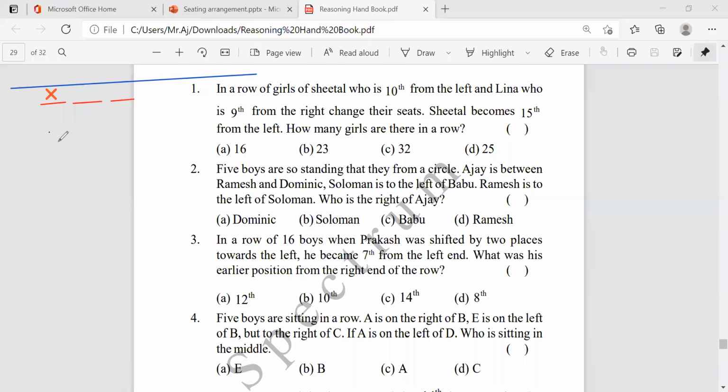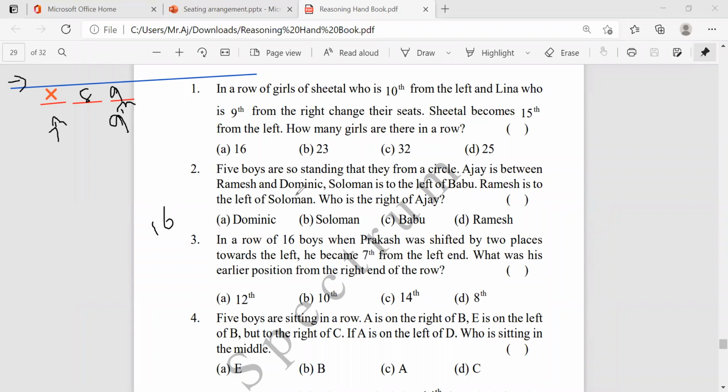So before changing, he was 8 and then 9, right? From the left end, before he was in the 9th place.